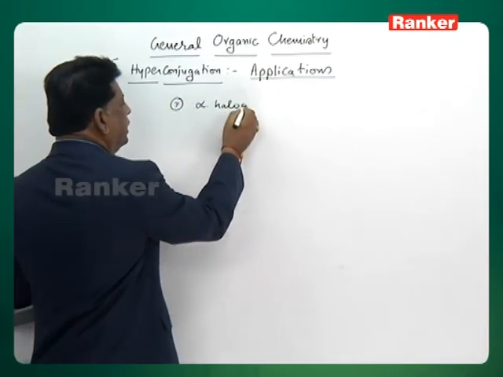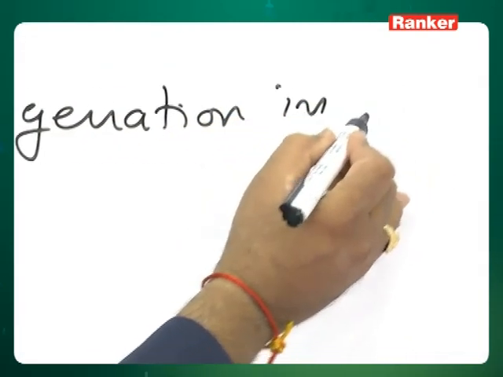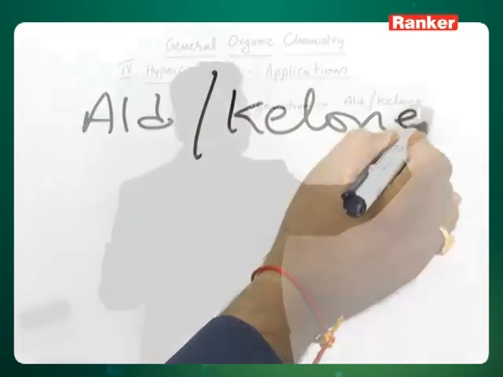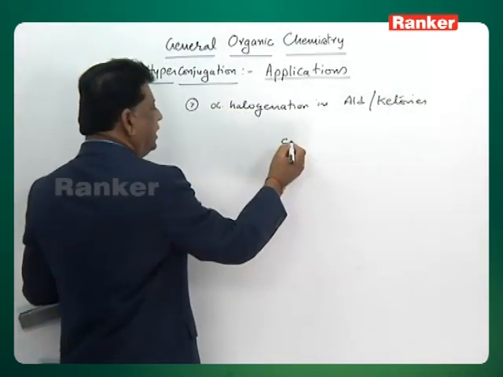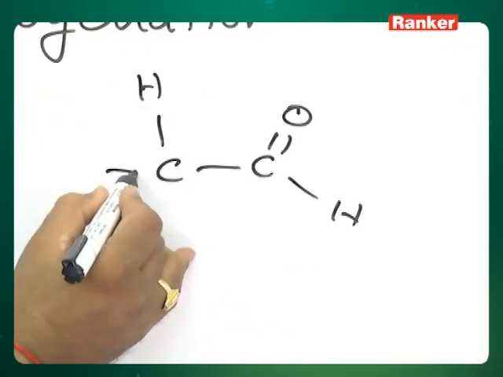Alpha halogenation in aldehydes and ketones. In acetaldehyde, for example, we have 3 alpha hydrogens.